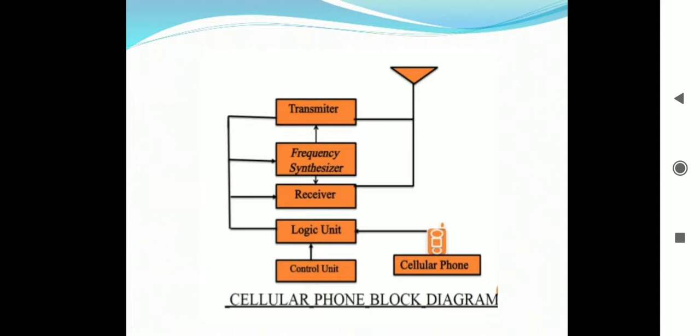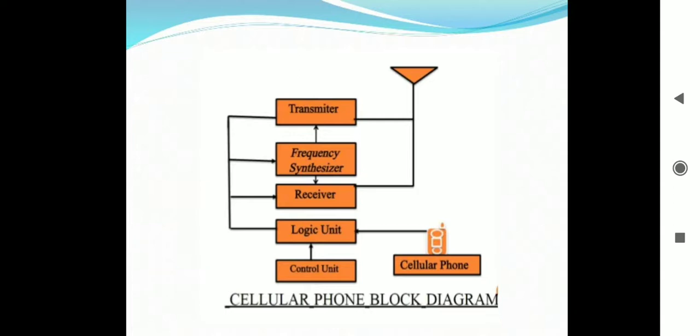There are 666 transmit channels of 30 kilohertz. The carrier, generated by a frequency synthesizer, is phase modulated by the voice signal.